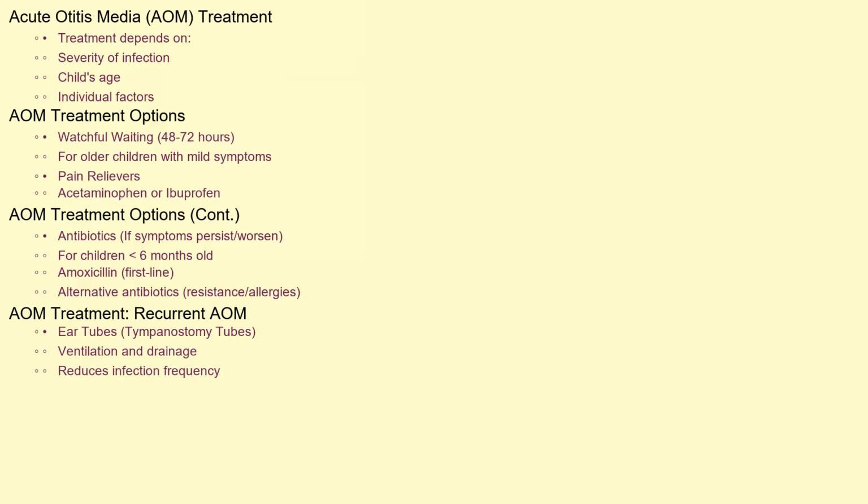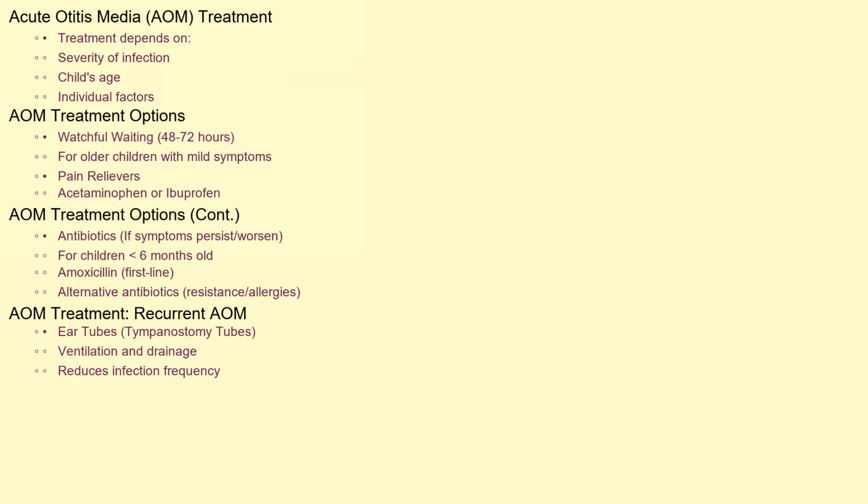Treatment for AOM depends on the severity of the infection, the child's age, and other individual factors. In some cases, particularly in older children with mild symptoms, a watchful waiting approach may be recommended for 48-72 hours, allowing the body's immune system to fight the infection. Pain relievers such as acetaminophen or ibuprofen can be used to manage discomfort. If symptoms persist or worsen, or if the child is younger than 6 months, antibiotics are usually prescribed. Amoxicillin is often the first-line antibiotic. In cases of antibiotic resistance or allergies, alternative antibiotics may be used.